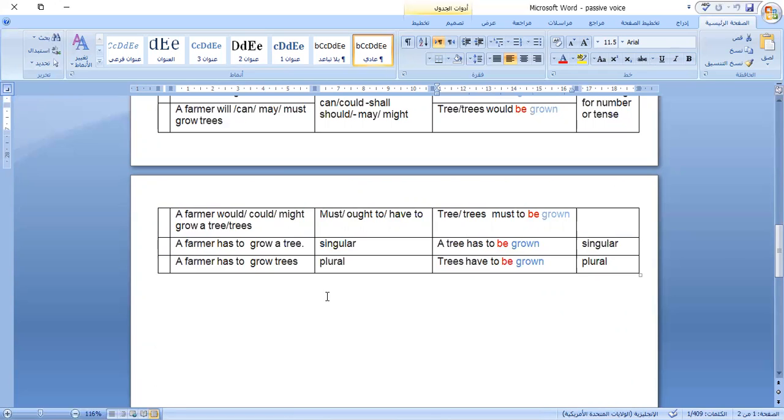Present simple. So a letter is written. Okay. House, build. Think about it. What is the verb? Build, present simple. And house. A house is built.